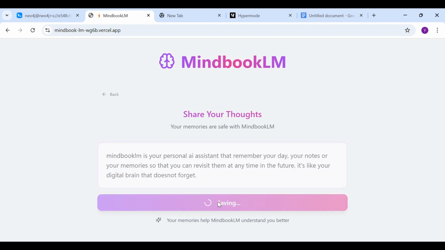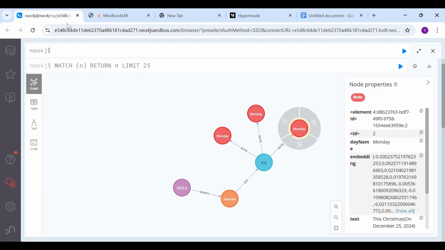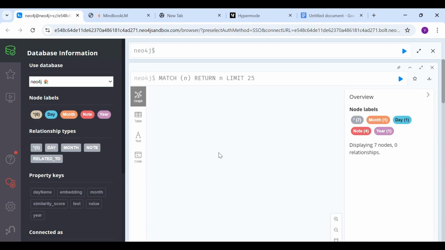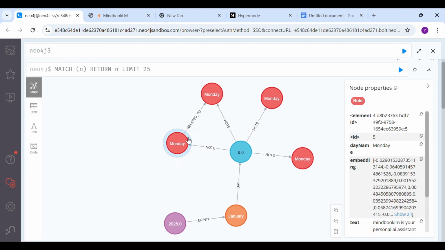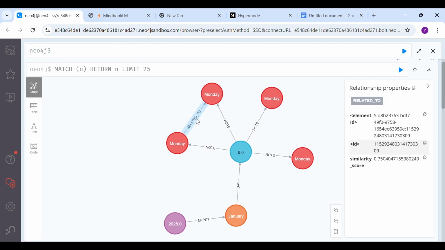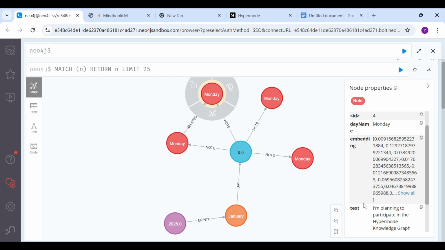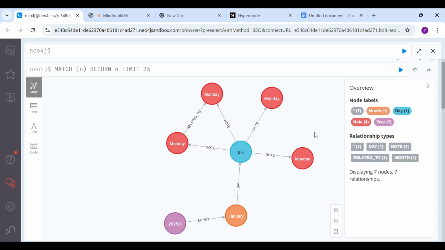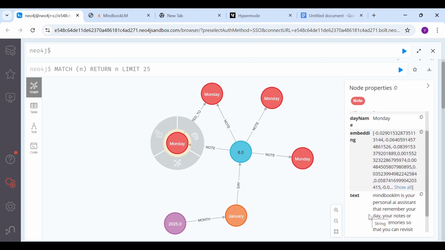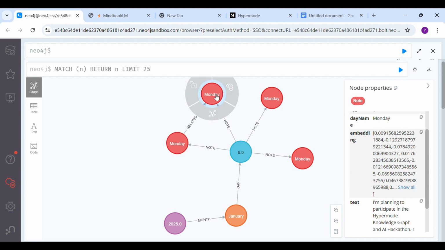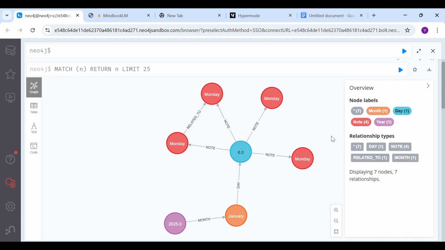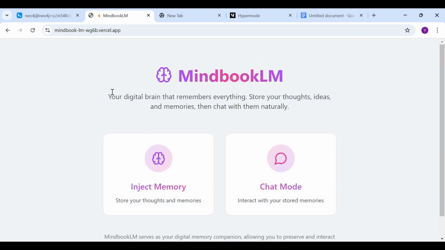So I could pass in this information, and now if we look at the knowledge graph, we would see that these two nodes are related to each other, and there is a related-to relationship between them. One is about what MindbookLM is, and the next one is about participating in the hackathon, and the project is MindbookLM itself. So what this enables is, when the user asks for any information about what MindbookLM is, we will not only be picking up the note which describes what it is, but also the note which describes the background of it, like it was something for the hackathon, right? And that gives better context for the assistant to answer the user's question. So this is pretty much what's going on in the background, and thank you.